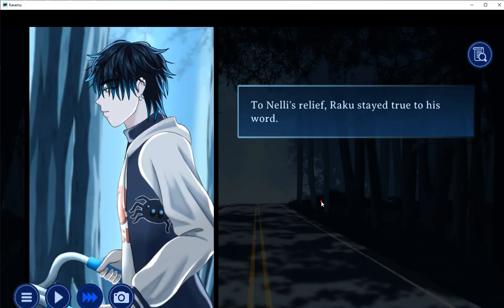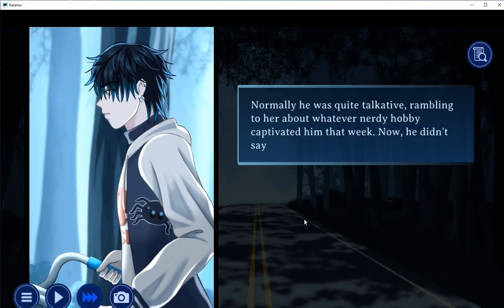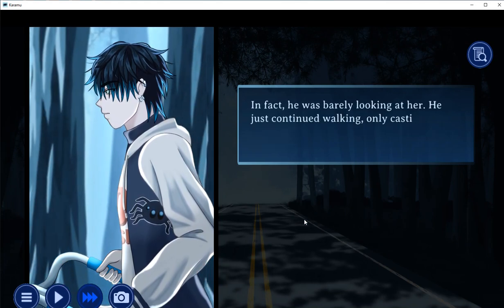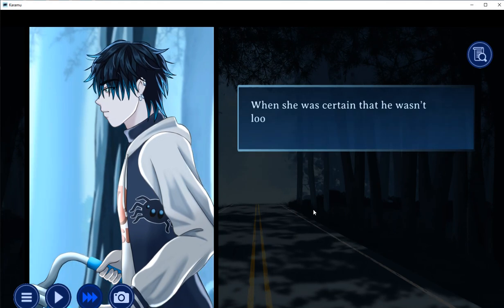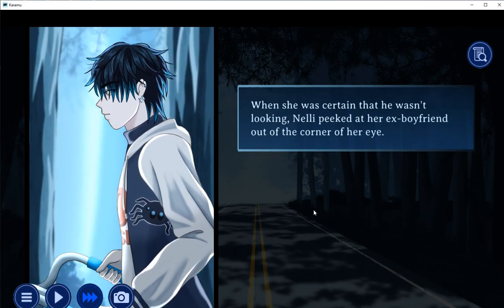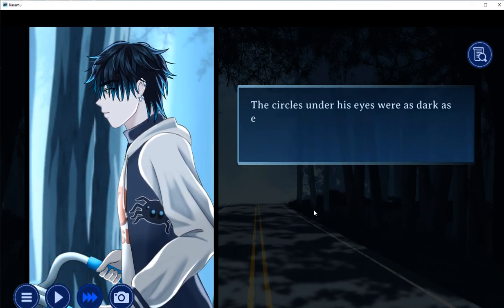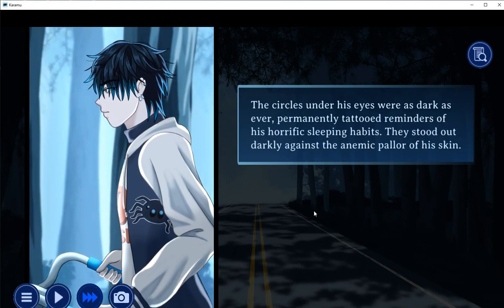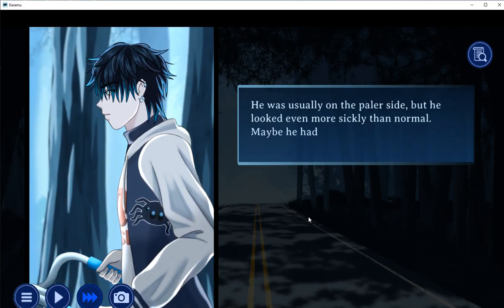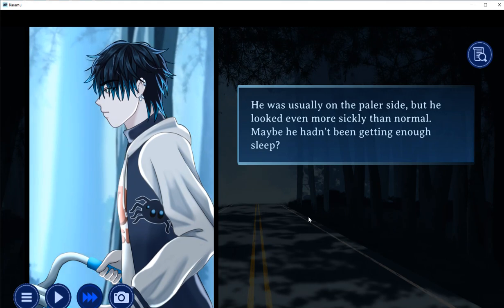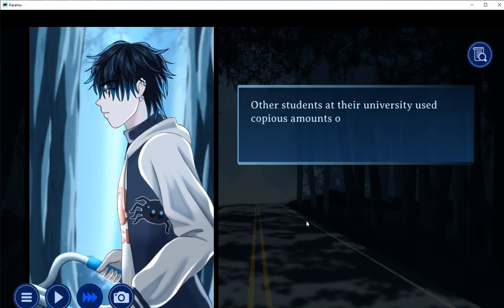To Nelli's relief, he stayed true to his word. Normally he was talkative, but now he didn't say a word. He was barely looking at her. She peeked at her ex-boyfriend out of the corner of her eye. The circles under his eyes were dark as ever. He was usually on the paler side, but looked even more sickly than normal. Maybe he's not getting enough sleep?